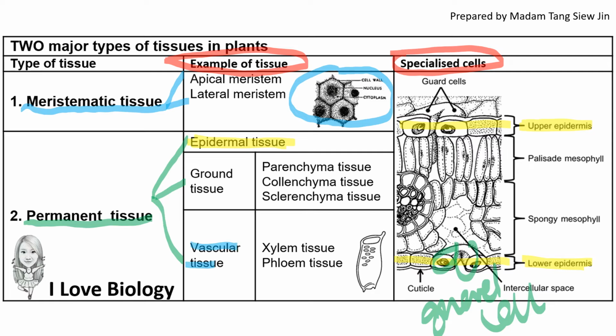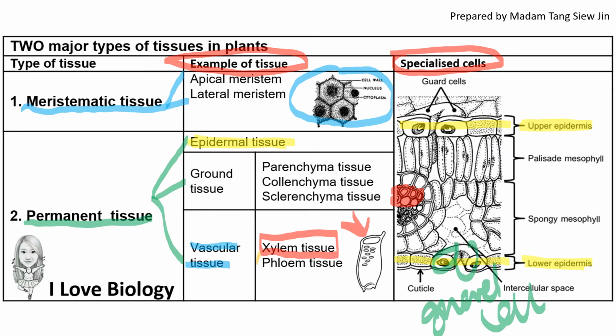Vascular tissue is for transport. For example, xylem tissue. In the diagram here, this is the xylem tissue, which transports water and mineral salts. And here is one example of a cell in xylem tissue, and this is the xylem vessel.